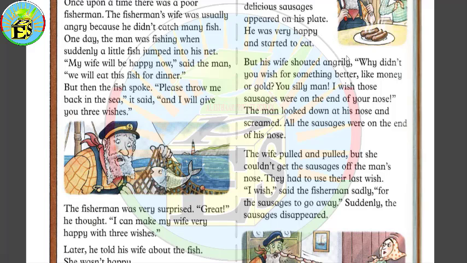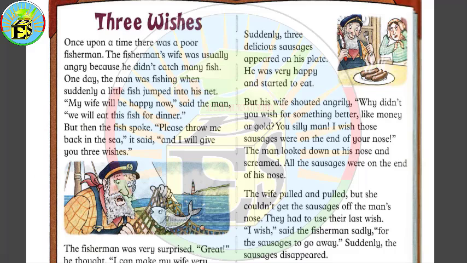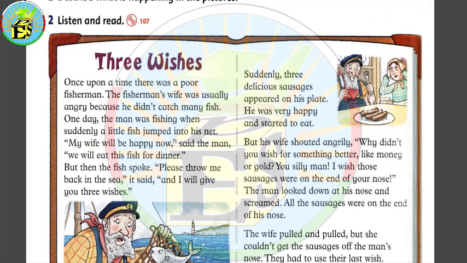So let's move and try to describe what's happening in the second picture. We can see the fisherman sitting here and he's holding a knife and a fork, and there's a plate in front of him with 3 sausages. And then we have a woman.